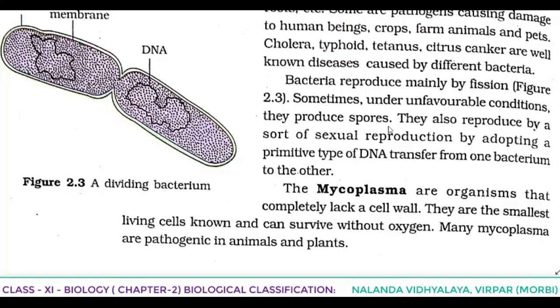Fission, sporogenesis, all these come under asexual reproduction. And they also reproduce by a sort of sexual reproduction, by adopting a primitive type of DNA transfer from one bacterium to another. Listen here: asexual reproduction is by fission and formation of spores. Sexual reproduction is by a primitive type of DNA transfer, that is, transferring from one to another.